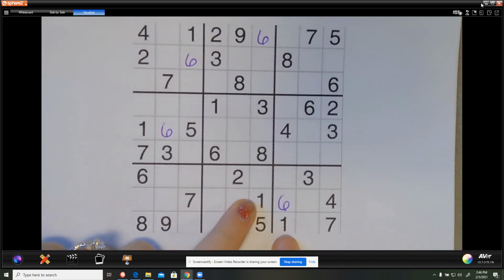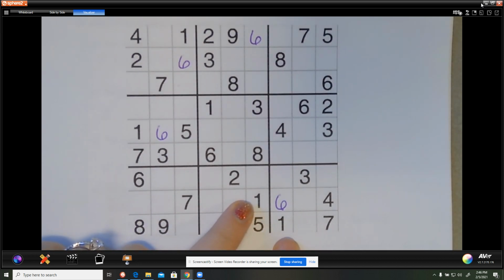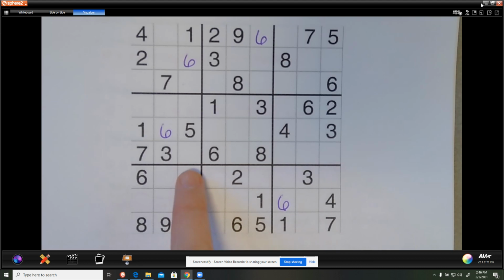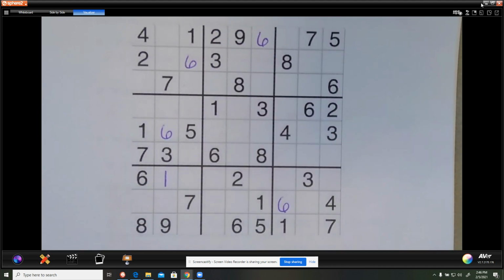I have 1s down here. I don't know why I always start down here. It's just kind of what I do. So this row has a 1, this row has a 1. So then it's got to be in this row, and it's got to be in this square. And this one has a 1, so it's got to be right there.